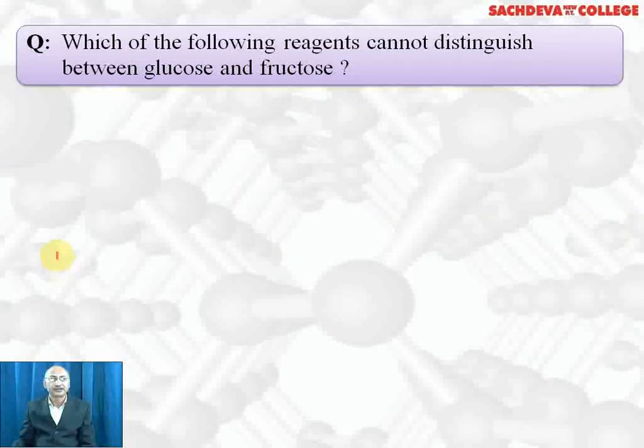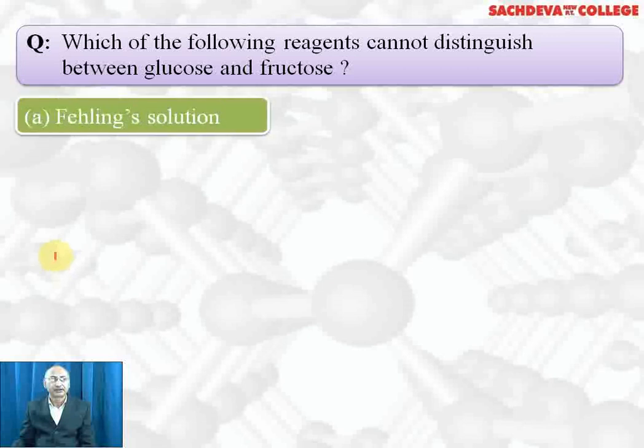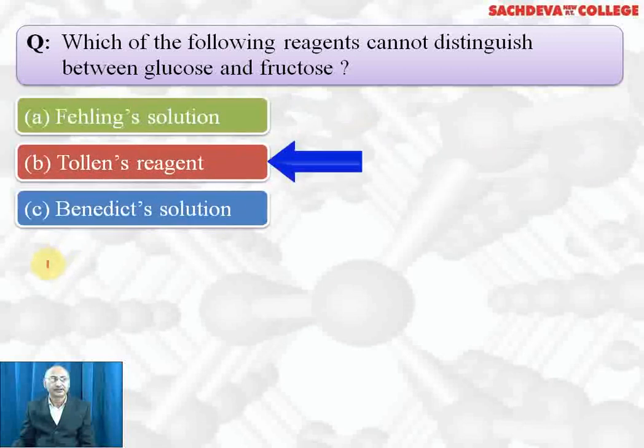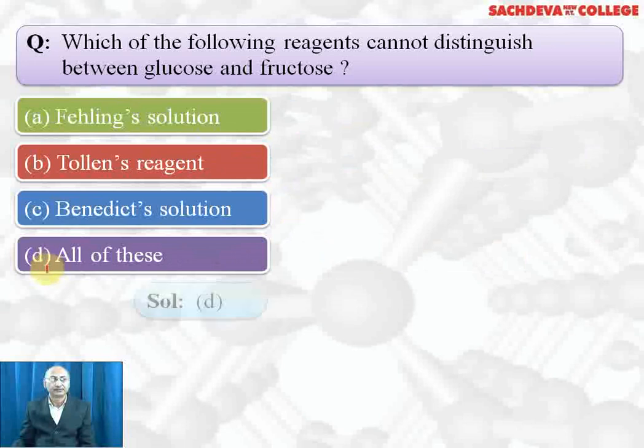Which of the following reagents cannot distinguish between glucose and fructose? Ferric solution, Tollens reagent, Benedict's reagent, all of these. Correct answer is all of these cannot be used to distinguish between glucose and fructose. Both respond to all these three tests because they are reducing sugars.